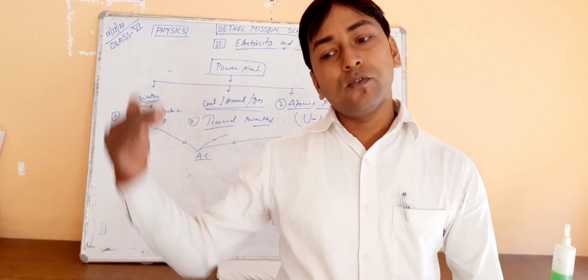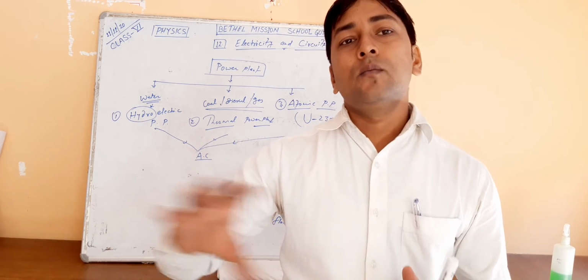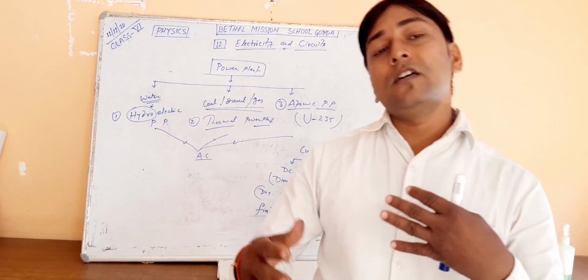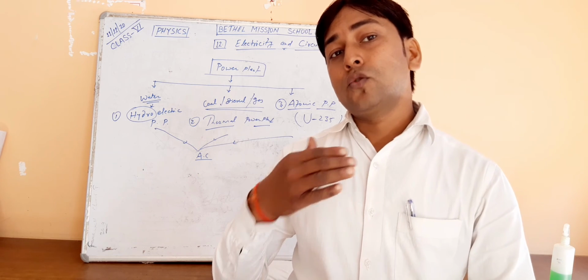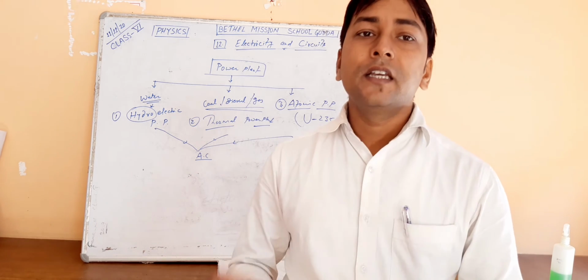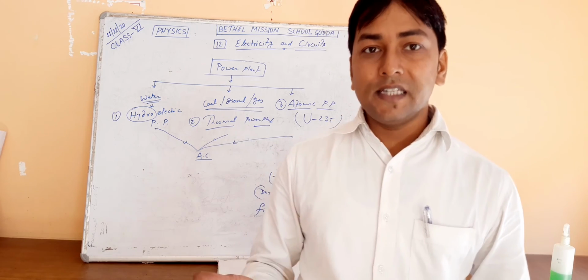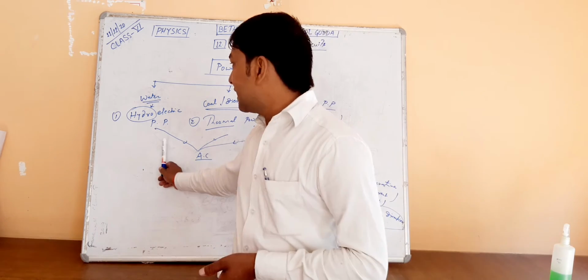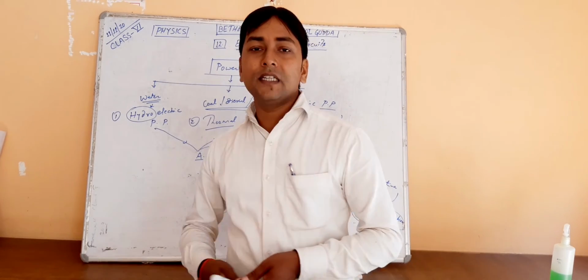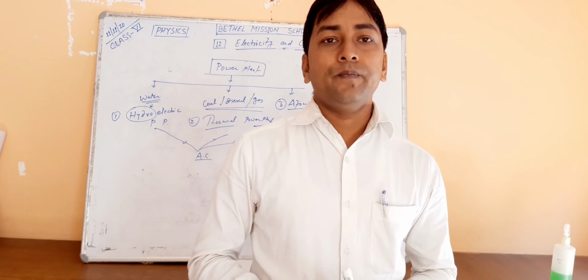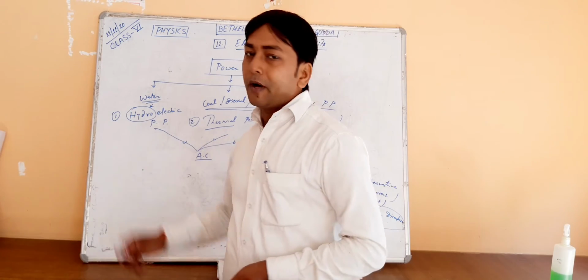Kinetic energy means moving energy. If the water moves so fast, the kinetic energy is maximum or increases. So the kinetic energy of water is used to move the turbine in a hydropower plant.